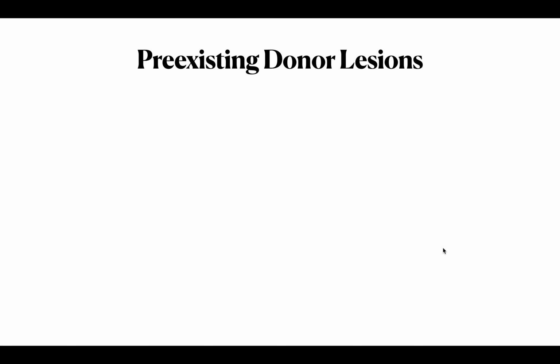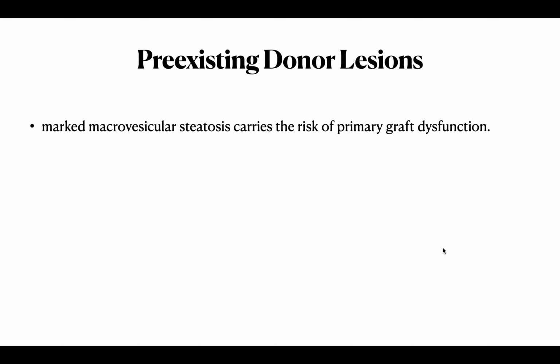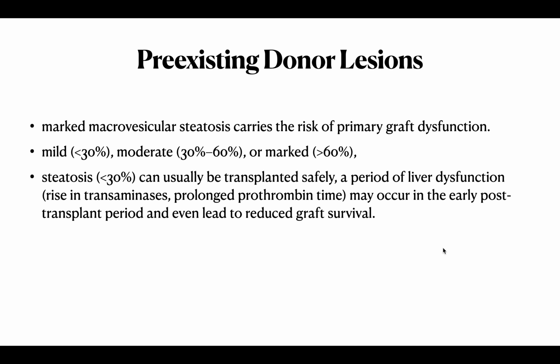So, what are the pre-existing donor lesions? Marked macrovesicular steatosis carries the risk of primary graft dysfunction. Mild less than 30%, moderate 30 to 60%, or marked more than 60%. Steatosis less than 30% can usually be transplanted safely.